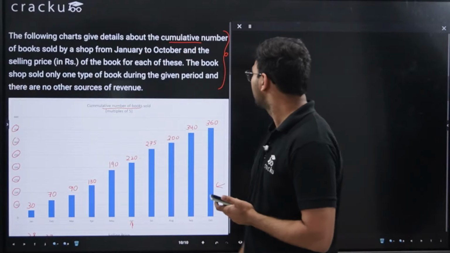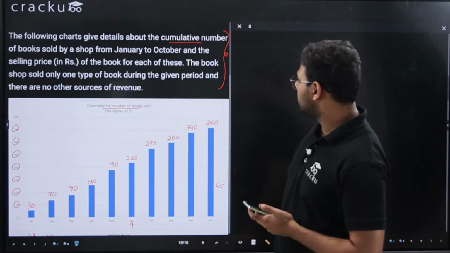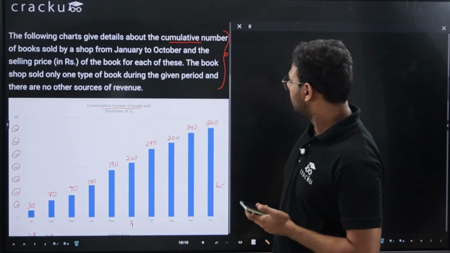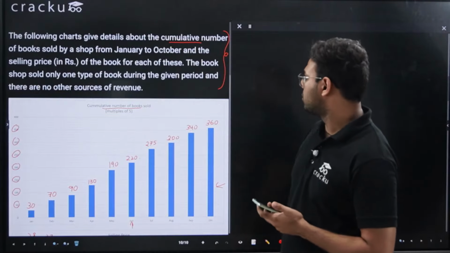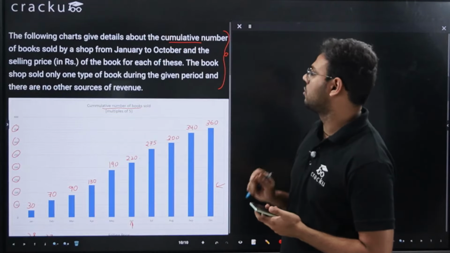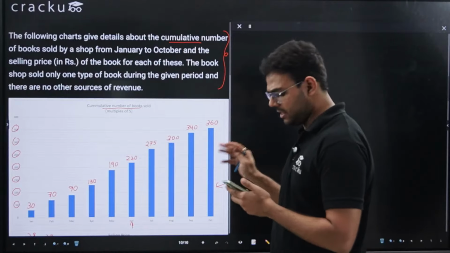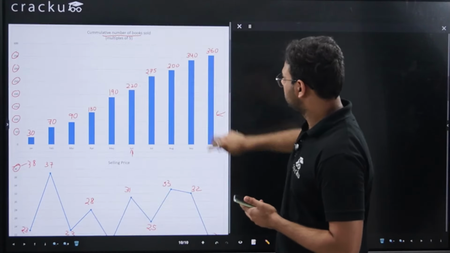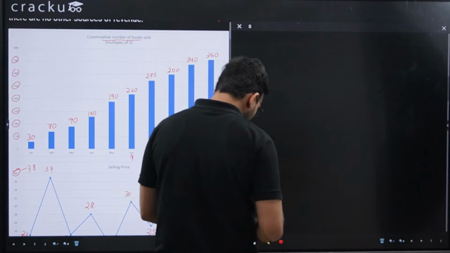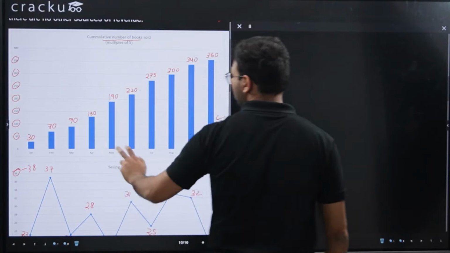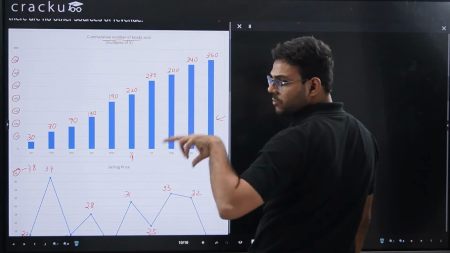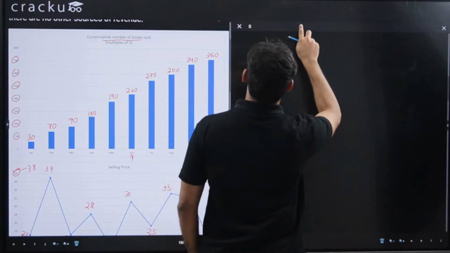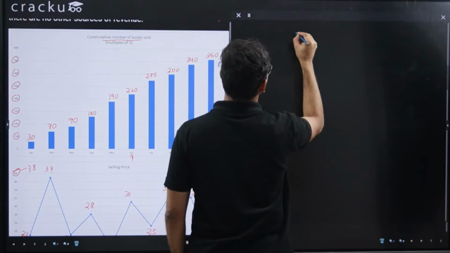This is 220. Now, it is given from January to October, and the second diagram shows the selling price of the book for each of these. The book shop sold only one type of book during the given period, and there are no other sources of revenue. So it is making money from this only. So let's draw the diagram once. For each month, I'll see the total number of books sold, the number of books sold in each particular month, and the selling price of each book. So, okay, this is month.